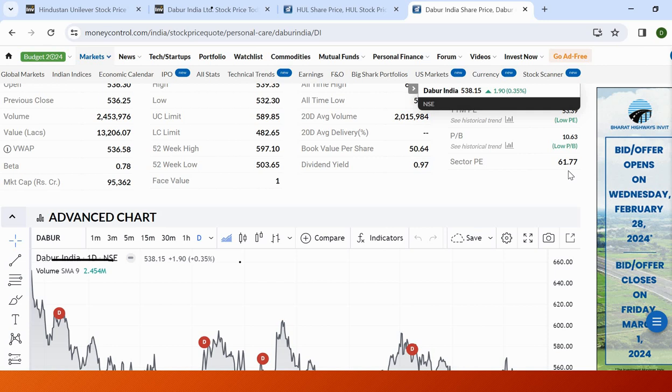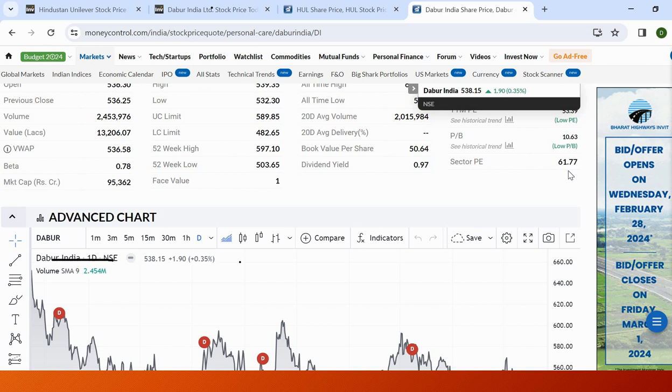But it does not mean that if the company's PE ratio is more, that company is better, or if the PE ratio is less, it's bad. It depends on the investor's choice. For example, let's say I am a brand choosy person and some other person is not. Let's say I'm using a normal HP laptop and one person is using a Mac laptop, right?